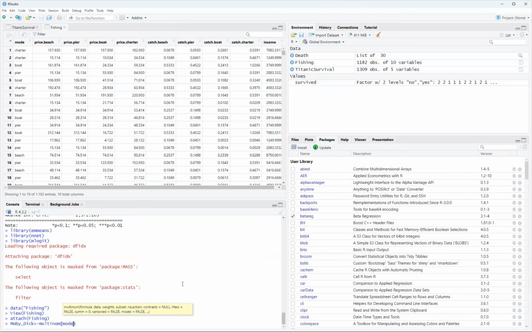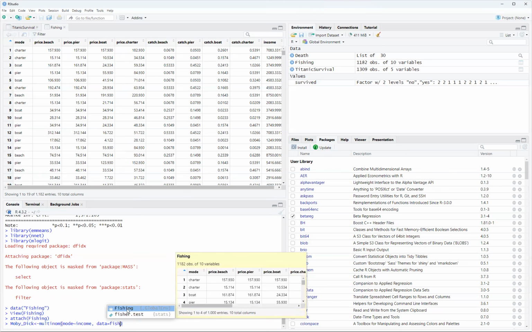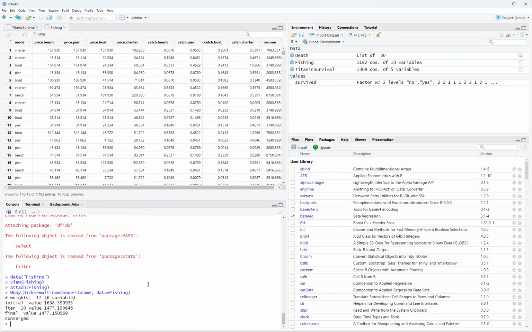Same situation as the LM, GLM, the dependent variable comes first. And then you have the independent variable, which is income. Definitely, I use a lot of packages with income. So you want to make it clear what data you're using. Fishing for Moby Dick. Here we go. And then we hit that sucker.